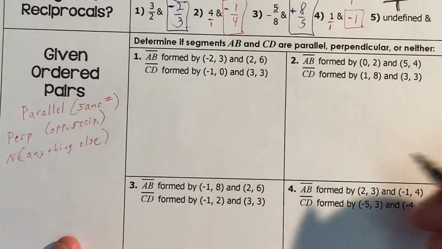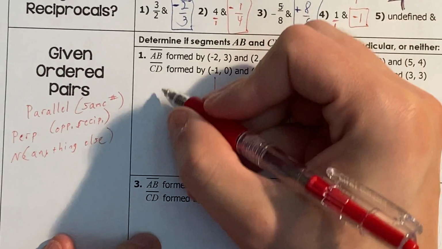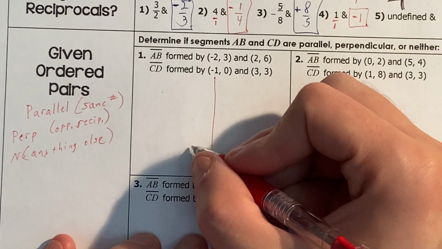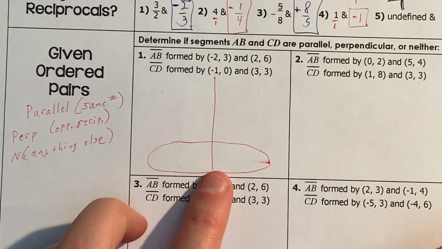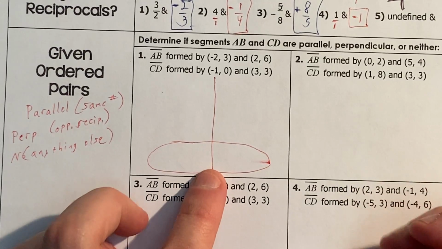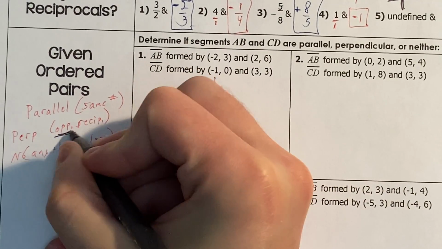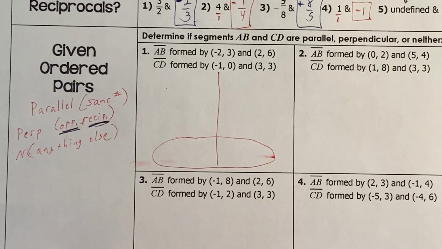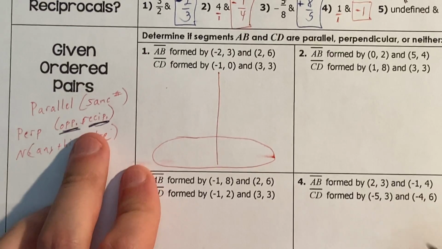So I'm literally just gonna separate this into two parts. Find the slope over here of the first one, find the slope of the second one over here, and at the end I'm just gonna compare these two numbers and see if they are the same, if they're opposite reciprocals, or anything else. It is important to note that if it's perpendicular, it does have to be the opposite and reciprocal. It can't just be the opposite, it can't just be the reciprocal, it has to be both. So keep that in mind.